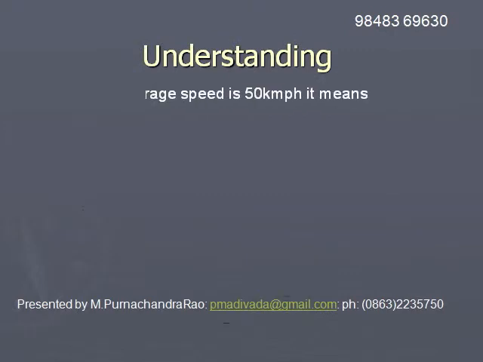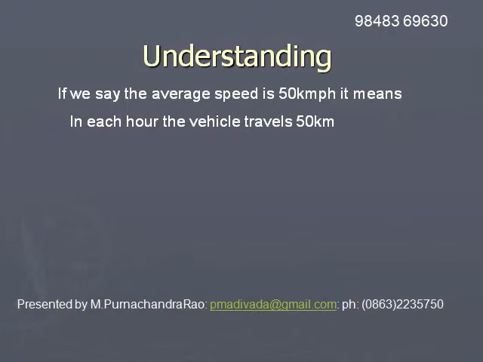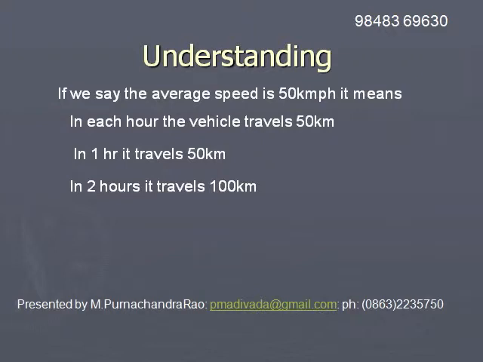To understand speed, if the speed of a vehicle is 50 kilometers per hour, it travels 50 kilometers in each hour. In 1 hour, it travels 50 kilometers.